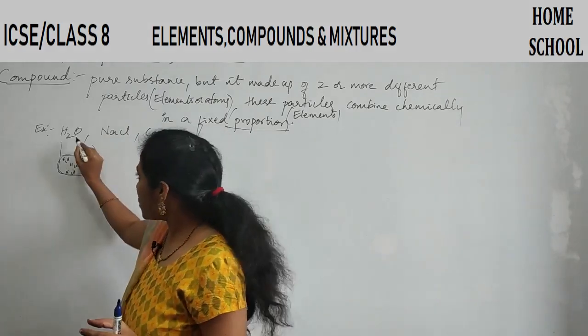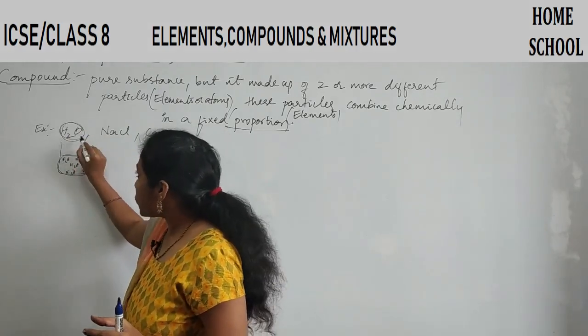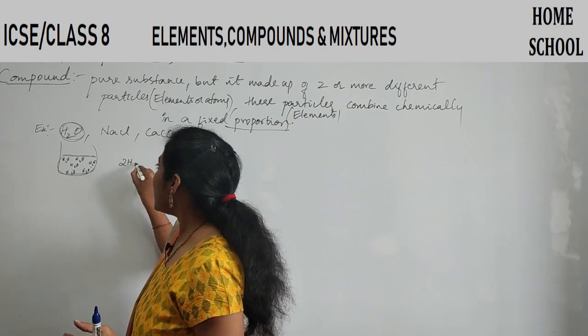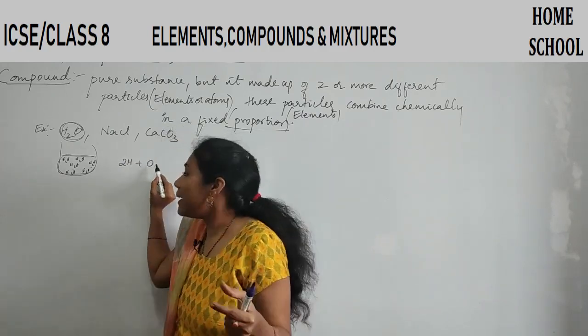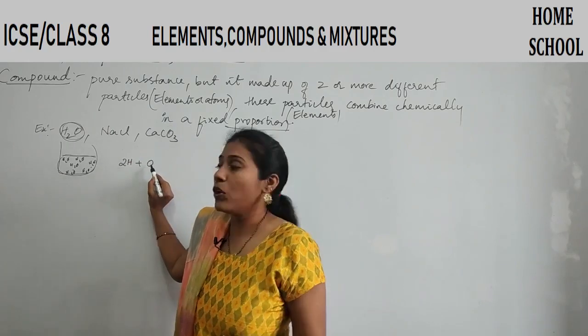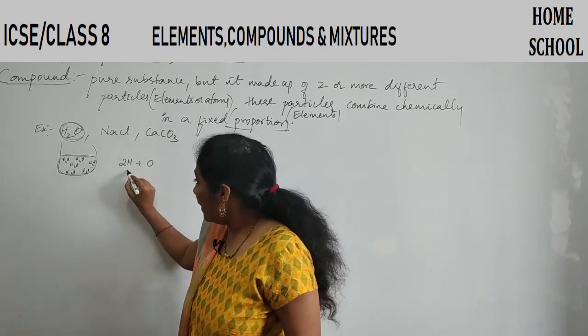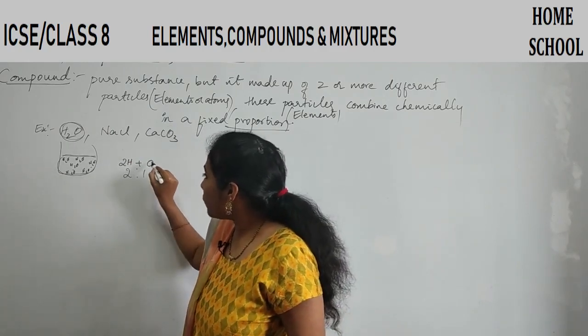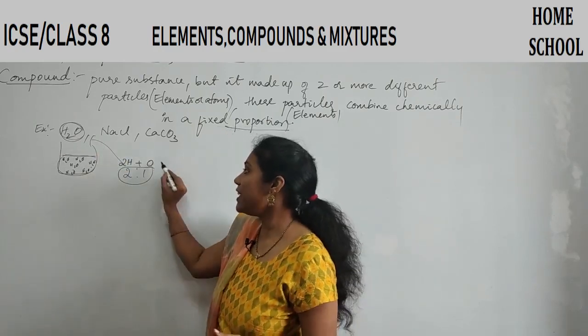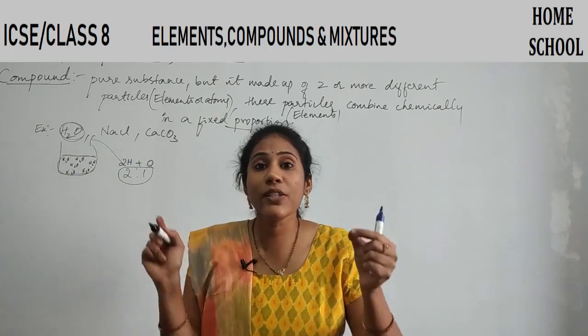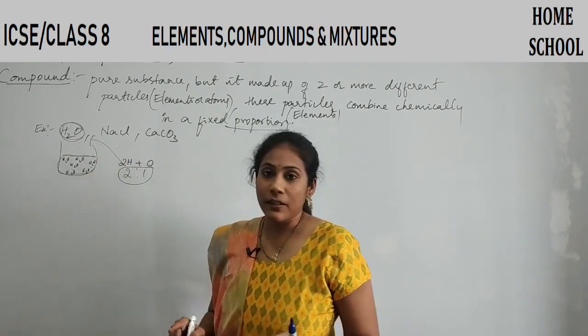But if you take each particle in this H2O, there are two hydrogen atoms combined with one oxygen atom, right? And they are not combined in just any way. Only when two hydrogen atoms combine with one atom of oxygen, you get water. Only when hydrogen and oxygen combine in a 2:1 ratio, you get water.